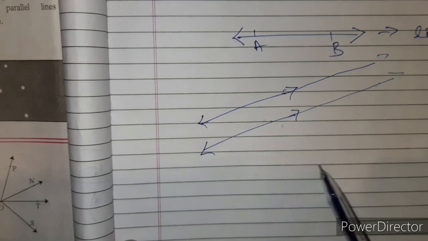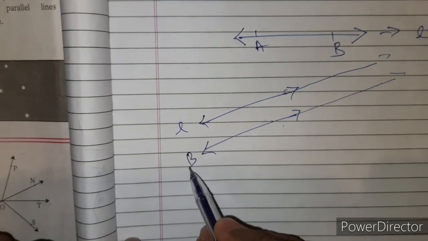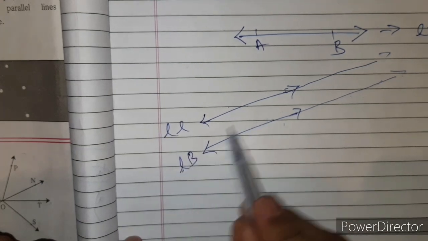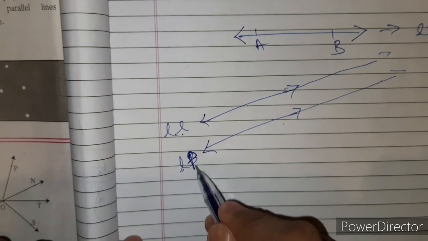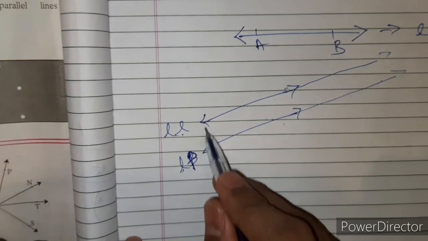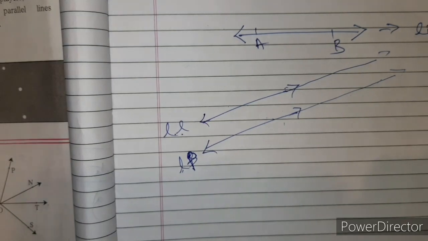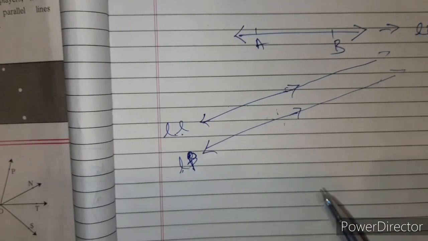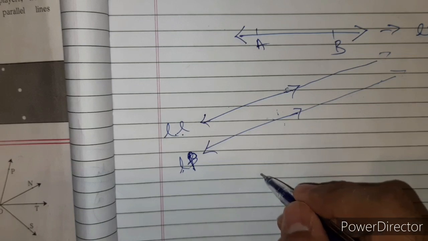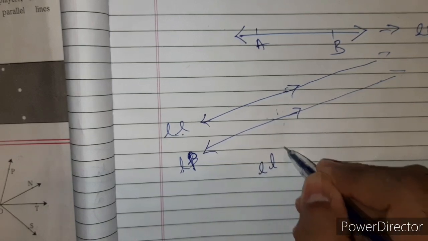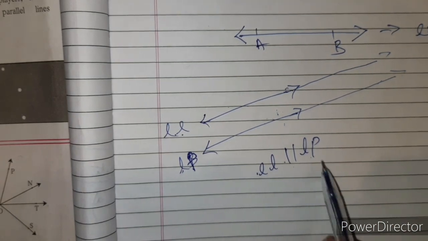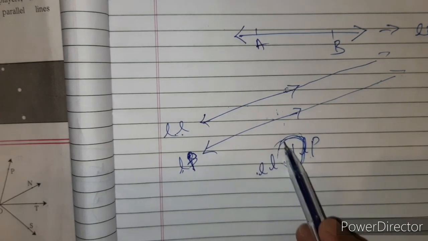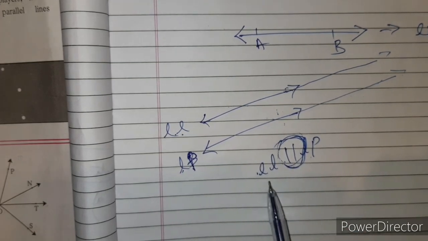These lines, line L and line P, are parallel lines. Line L and line P are non-intersecting lines. They will not intersect. They are called parallel lines. You can write it like line L is parallel to line P. This is the symbol of parallel. You can write it like this: line L is parallel to line P.